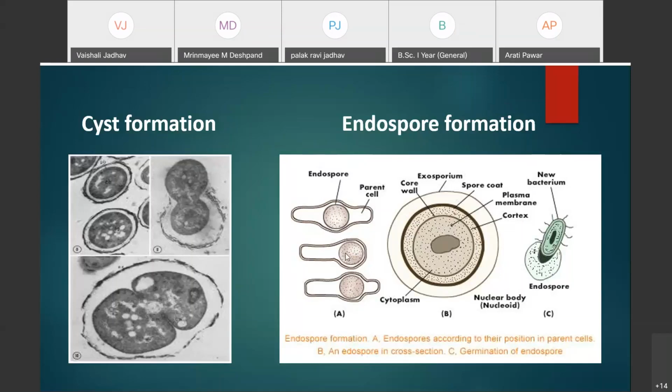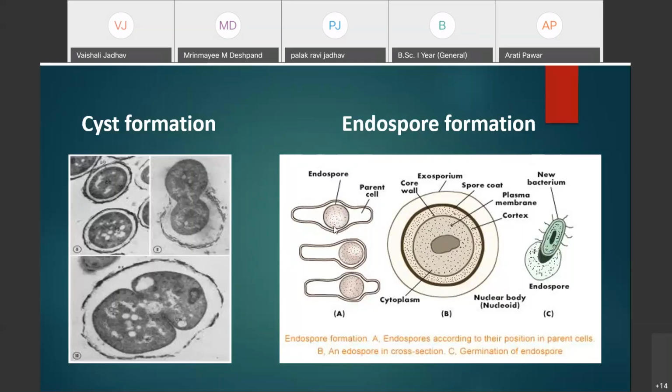In this photograph you can see that typically only one endospore is developed in one bacterial cell. Their shape, size, and position may vary in different species. For example, in this photograph here you can see the endospore.